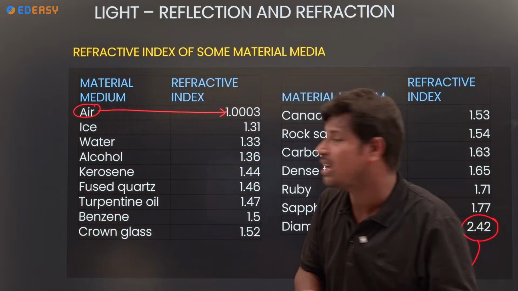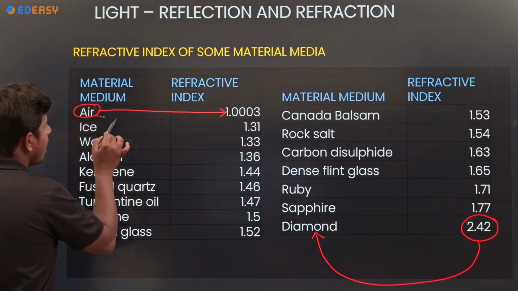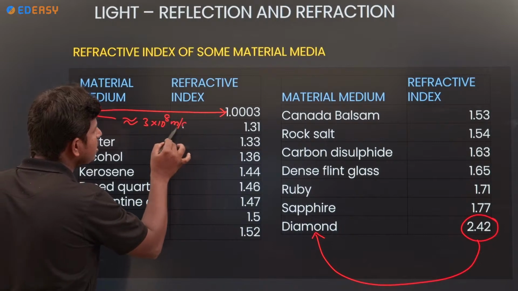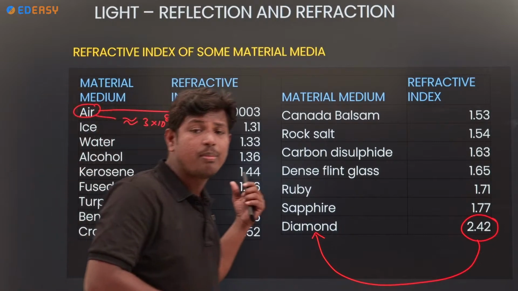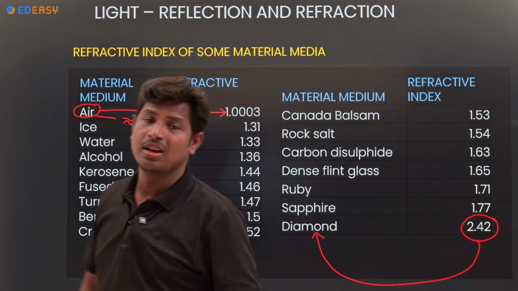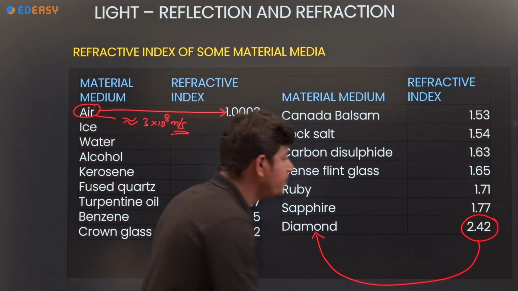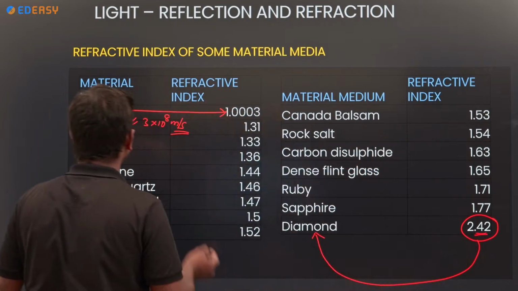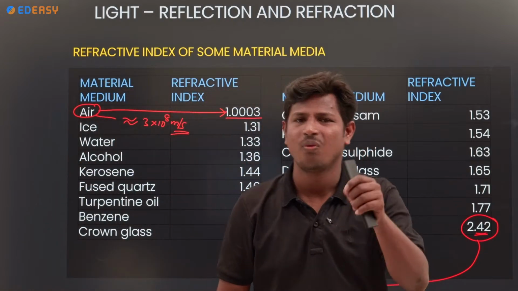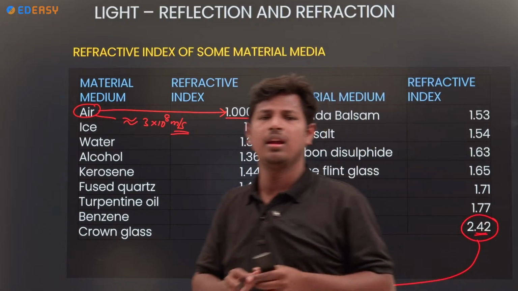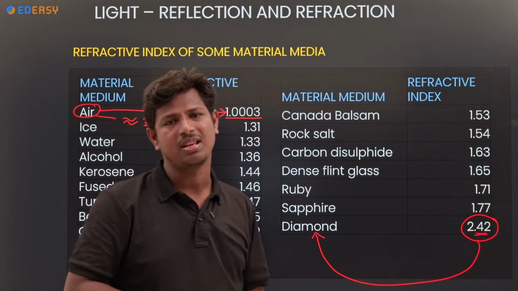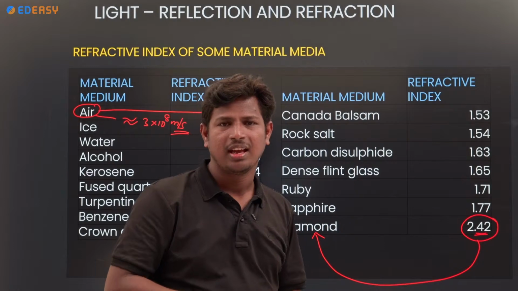So that's why the speed of light in air we approximately take as 3 into 10 to the power of 8 meter per second. Remember the refractive index of air and of diamond. The refractive index of diamond is 2.42. The refractive index of air is 1.003, approximately you can take it as 1. And the speed of light in air approximately we can take as 3 into 10 to the power of 8 meter per second. Okay, can we go for the next one?